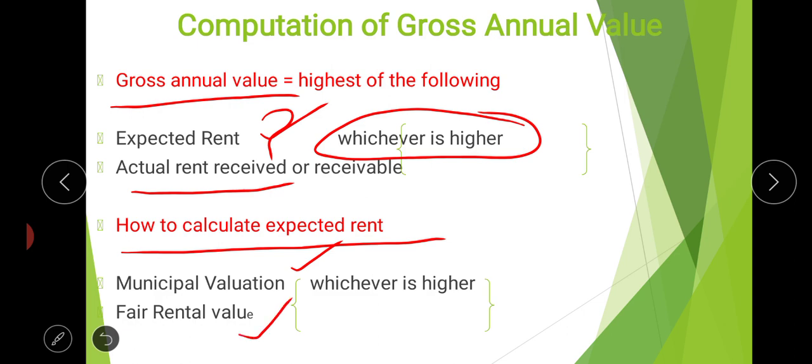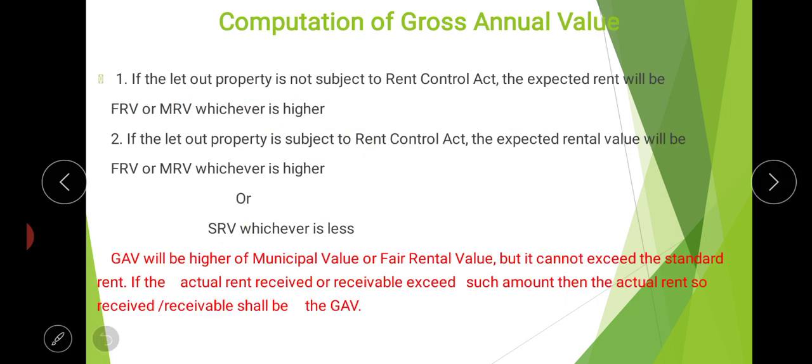Which one is the highest will be selected as expected rent. And this expected rent is compared with the actual rent, and the highest one will be selected as gross annual value. Clear? One more slide we have on gross annual value.